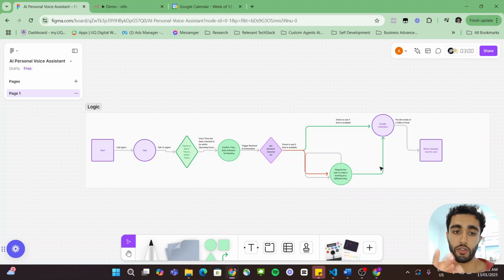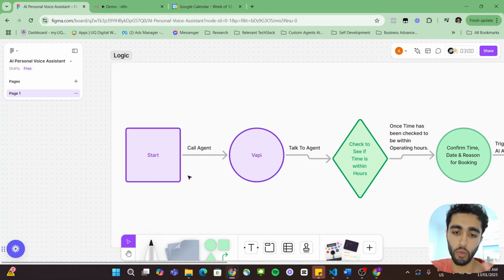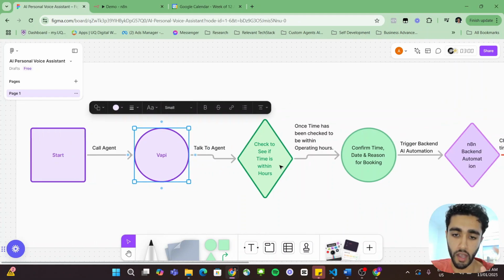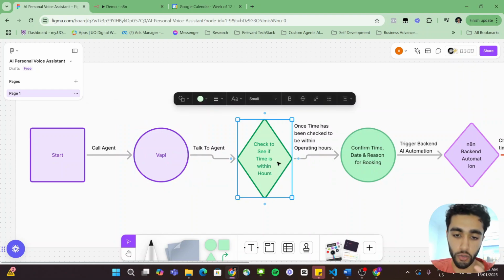Okay, beautiful. So first things first, let's actually break down the logic for this flow. And it's quite similar to our last video, but it's a little bit more complex and we'll just start at the beginning. So first of all, we actually call the agent through Vapi. And while we're talking to the agent, we'll obviously ask it for a date and time for the booking. The agent will make sure to check that this time is actually within our hours. And I'll show that later on in the Vapi prompt, how important this is.